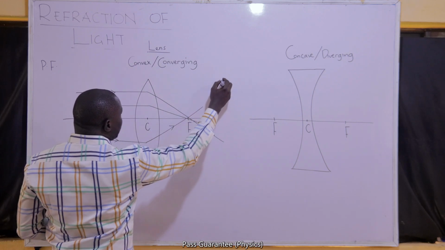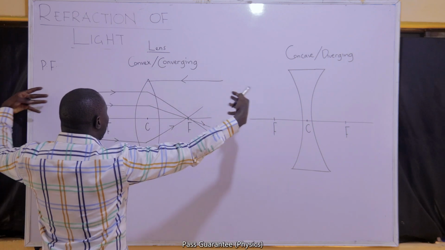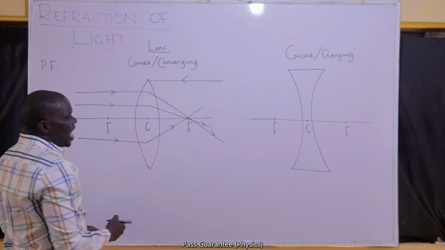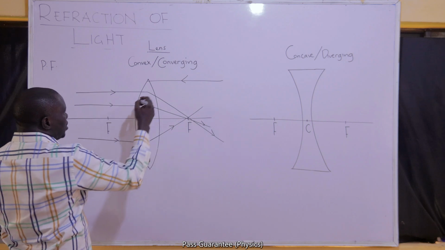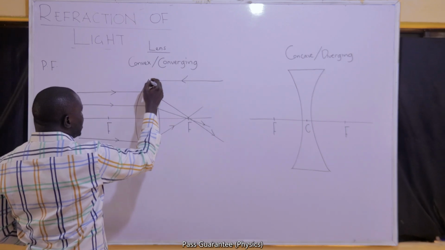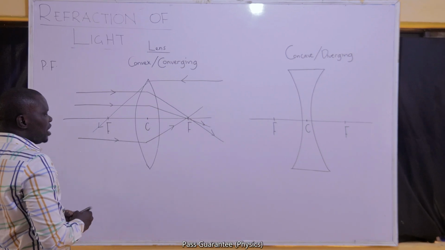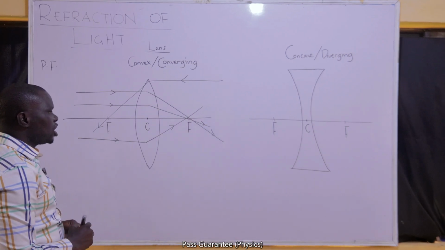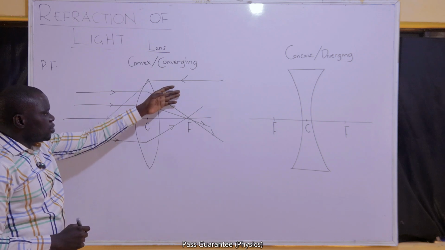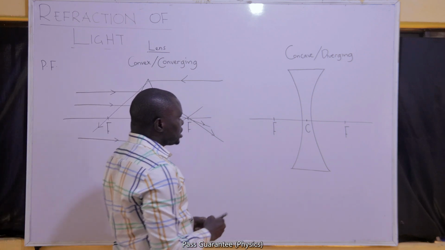If it approaches from the other side, because one thing with lenses is a ray of light can approach from both sides, when a ray of light passes through from the other side, it also converges through F. So we define F as a point on the principal axis to which rays of light parallel and close to the principal axis converge after refraction through the lens.